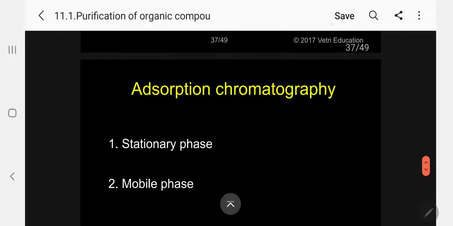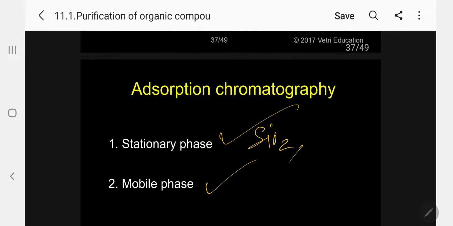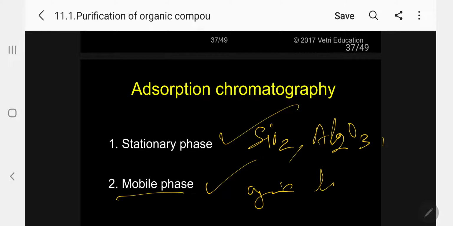Under adsorption chromatography, we have two phases. One is the stationary phase, another is the mobile phase. Normally, stationary phase means we use a solid adsorbent like silicon dioxide, aluminum oxide, polyamide, etc. For the mobile phase, normally an organic liquid is used, like benzene, chloroform, ethyl acetate, acetone, methanol. These are all mobile phases. Kindly follow.